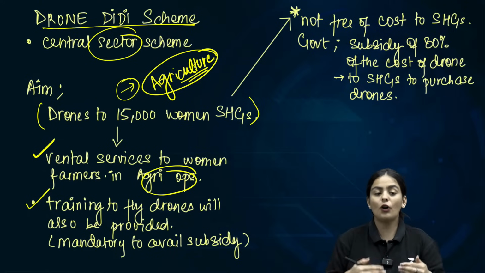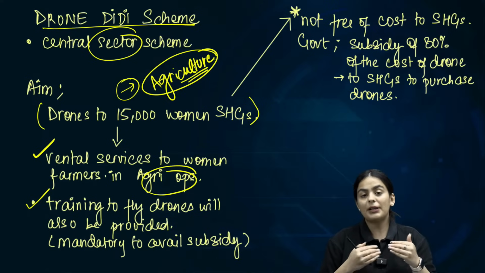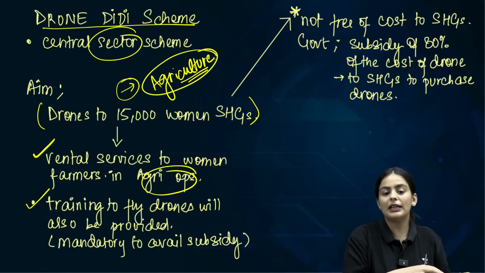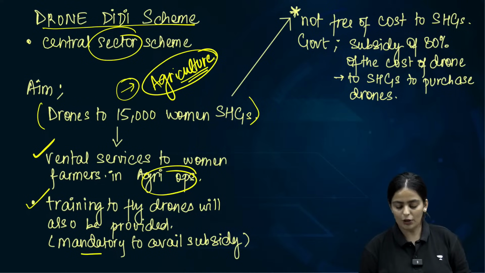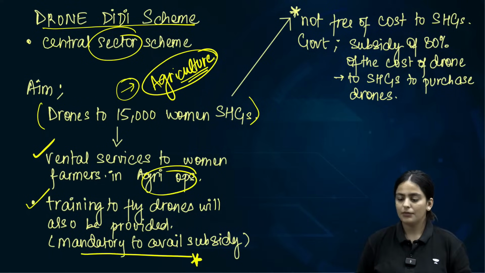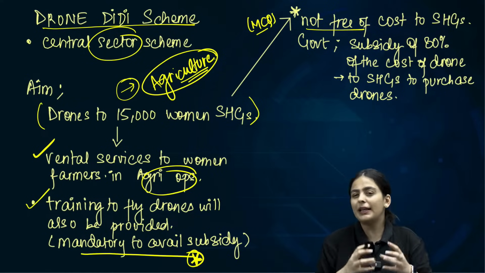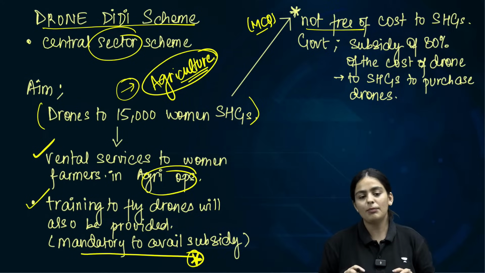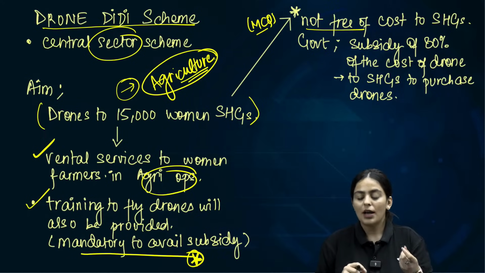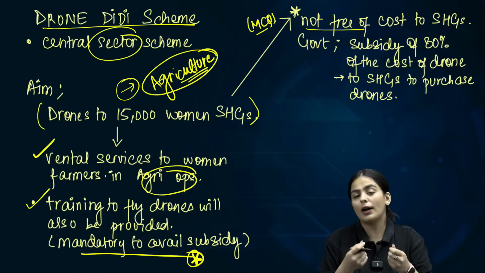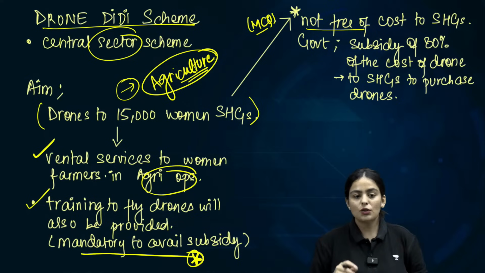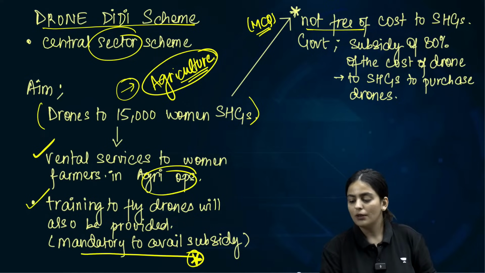Clear? None of these SHGs will be given capital support or subsidy support if the training is not provided. So training is mandatory in order to avail the subsidy. Clear? So it is not free of cost. These are what will be formed into MCQs, so you do not have to worry about other complicated features of a scheme. Whatever can be made into an MCQ and has the potential of being wrong as a statement is already provided here. So it will not be free of cost to the SHGs.